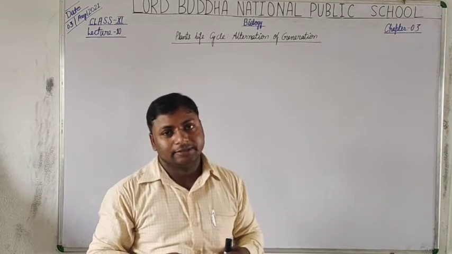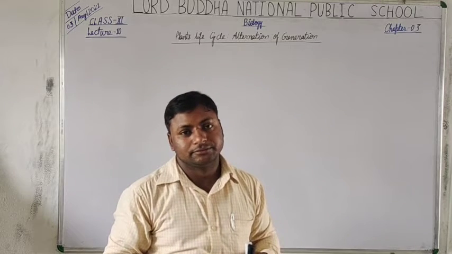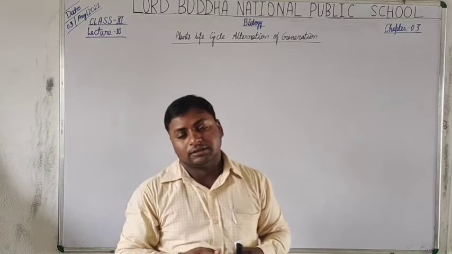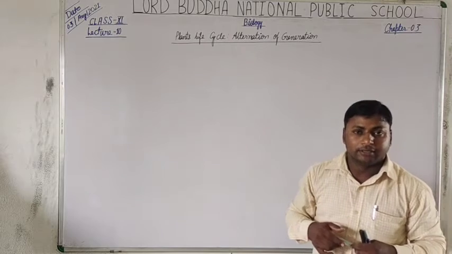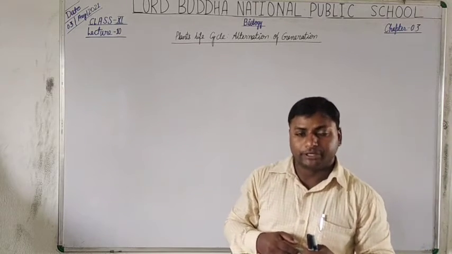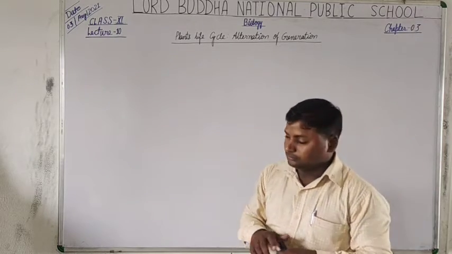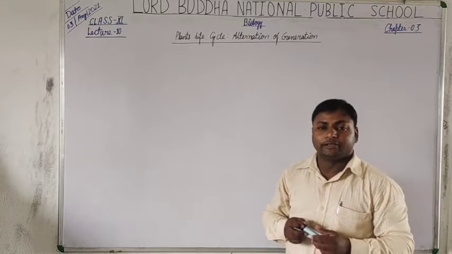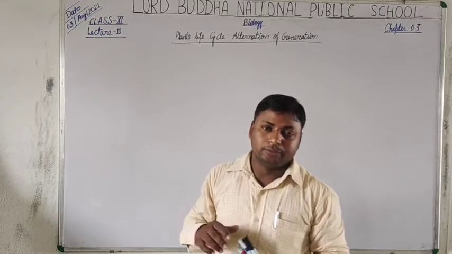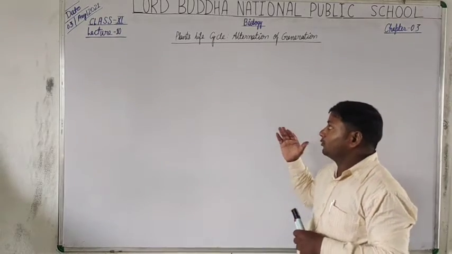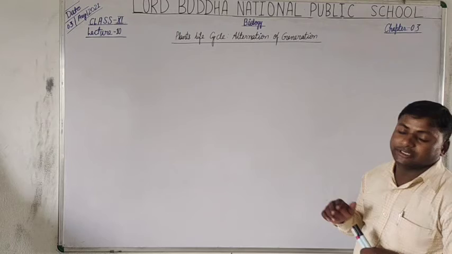As we studied in the general characteristics of different divisions of kingdom Plantae, some of the plants show the gametophyte phase as a dominant plant body, and some show the sporophytic phase as a dominant plant body. So here we are going to discuss the plant life cycle, or different plant life cycles, and alternation of generation.